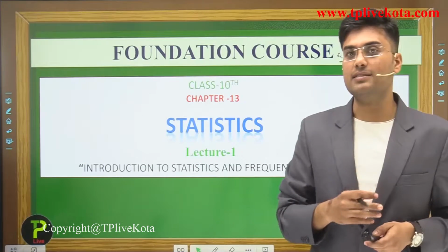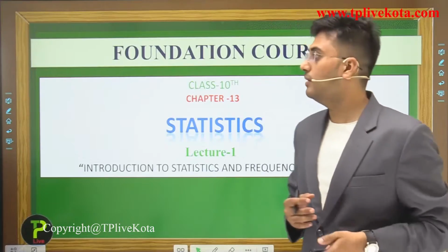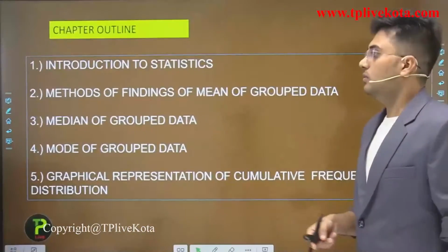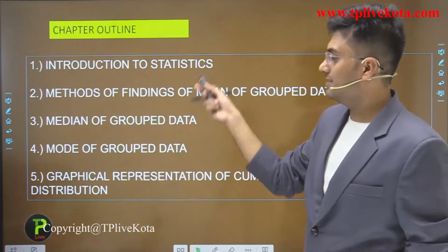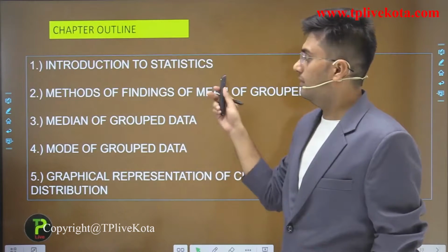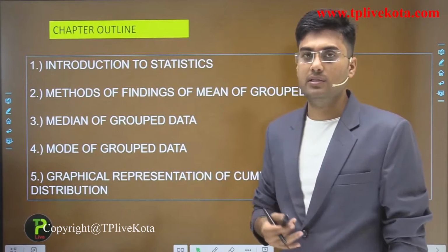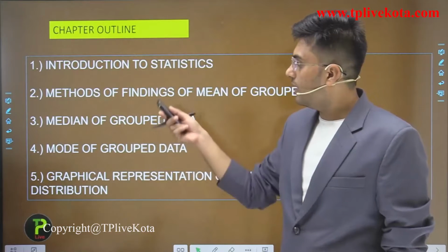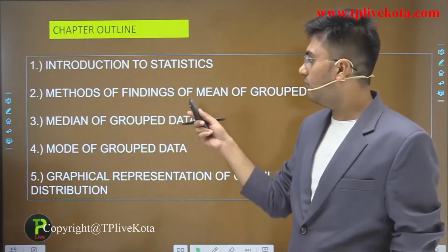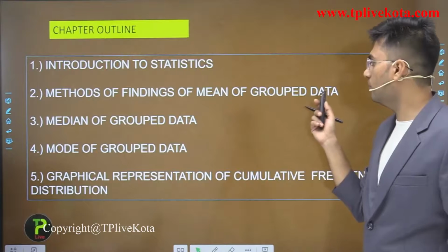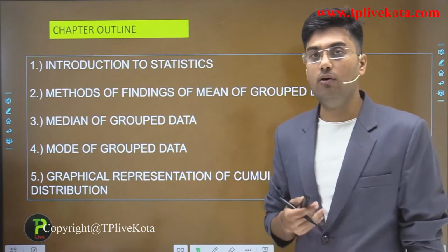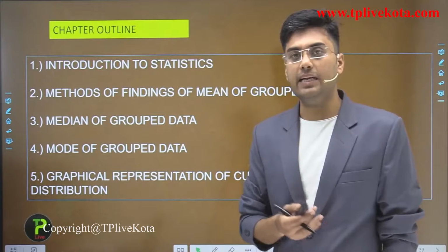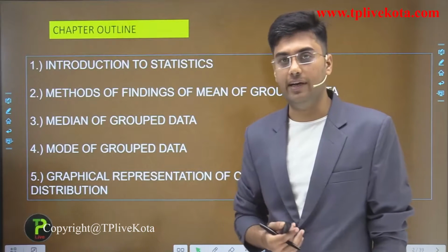So students, let's start today's class with the chapter outline. In this chapter, first of all, we are introduced to statistics, and in the introduction we revise some concepts of class 9th. After this we discuss methods of finding the mean of group data. Then we discuss the median of group data. In class 9 we discussed the median of raw data.